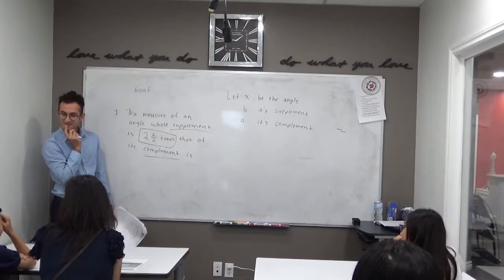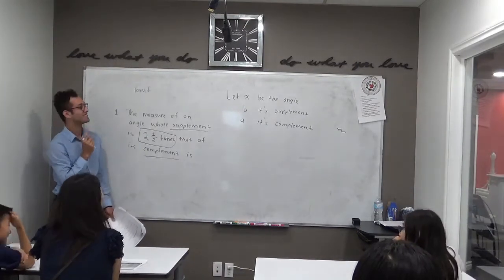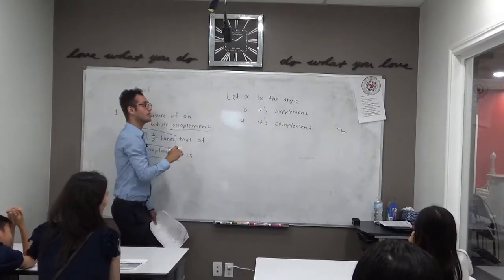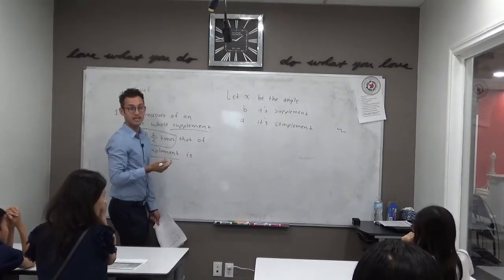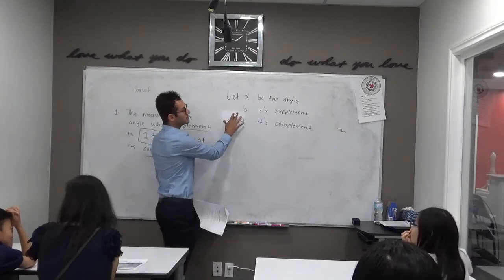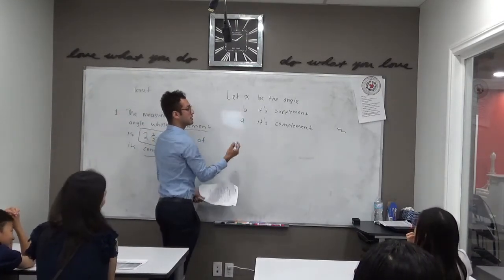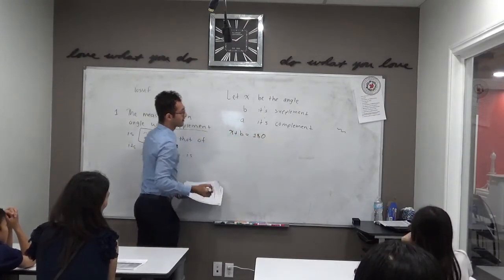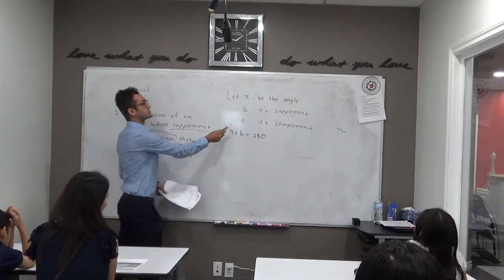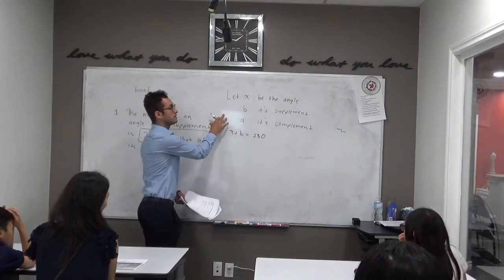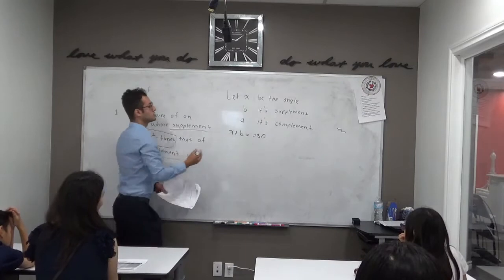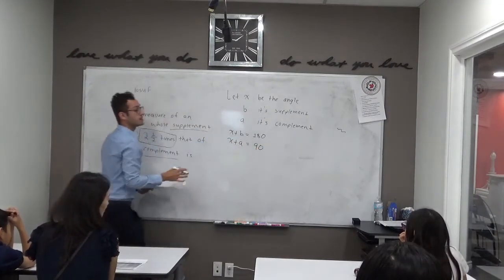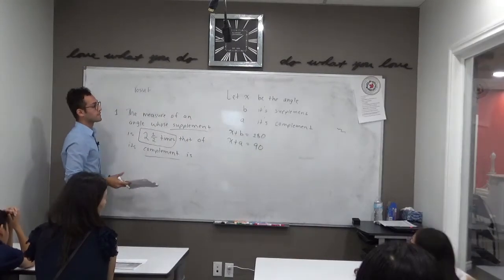No? Supplement, complement? That's okay. So when one angle is a supplement to another, that means they together have a sum of 180 degrees. So if B is the supplement of X, one relationship we can come up with is that X plus B should equal 180. Similarly, when something is complementary to another angle, that means they have a sum of 90. So you can say that X plus A should equal 90. And these 2 are very helpful equations that are going to help us solve this problem.